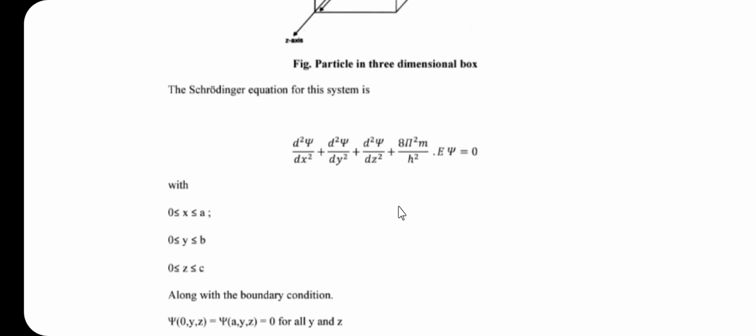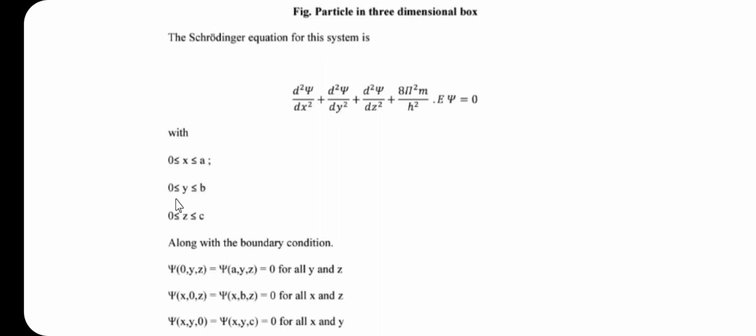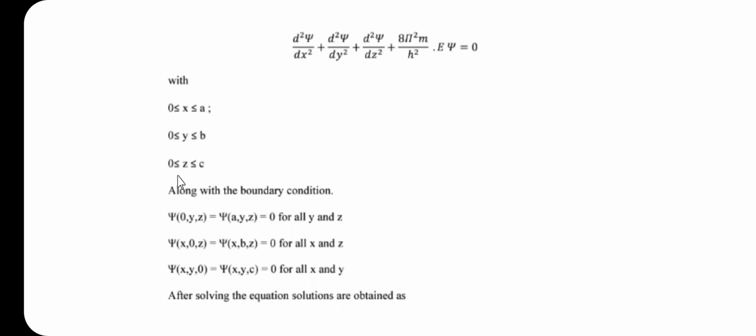Then let us consider the boundary conditions. 0 is less than or equal to x and x is less than or equal to a. This is the first boundary condition. Then the second one is 0 is less than or equal to y and y is less than or equal to b. This is the second boundary condition, and the third one is 0 is less than or equal to z and z is less than or equal to c. So, these are the three boundary conditions for the particle in three-dimensional box, and along with the boundary conditions, these are the three equations for psi.